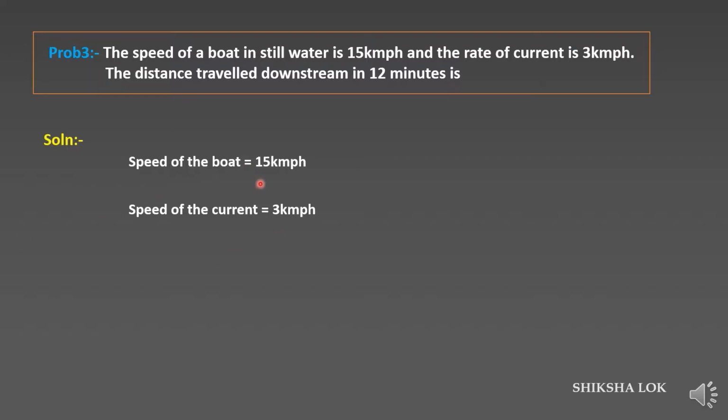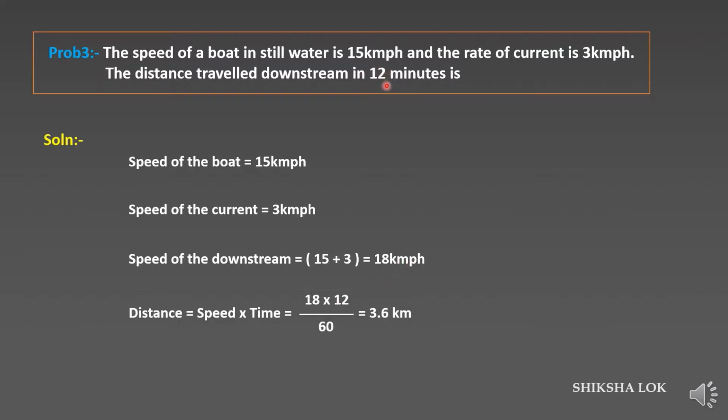They gave the speed of boat and speed of current. So to get the speed of downstream, we need to add these two. That's the formula: 15 plus 3, that's 18 km per hour. So we got the downstream speed, and we know how much time it traveled. We find it by the basic formula, distance equals speed into time. We know the speed, 18 km per hour, and they gave 12 minutes. So let's convert it to hours: 12 by 60 into 18, which gives 3.6 km. So with this downstream speed for 12 minutes, it will cover 3.6 km.